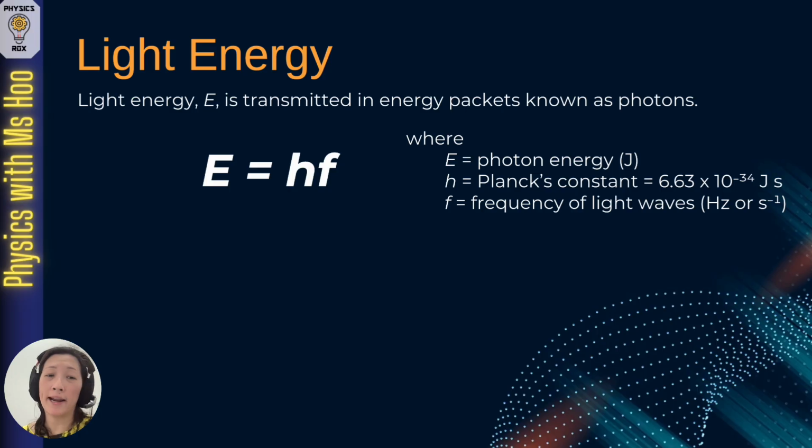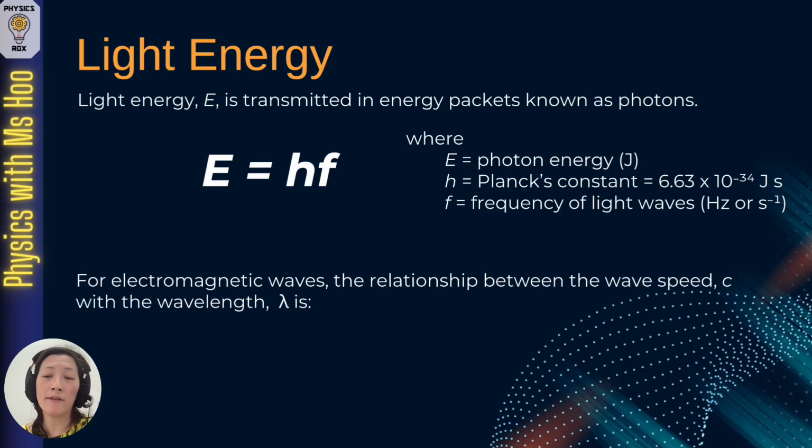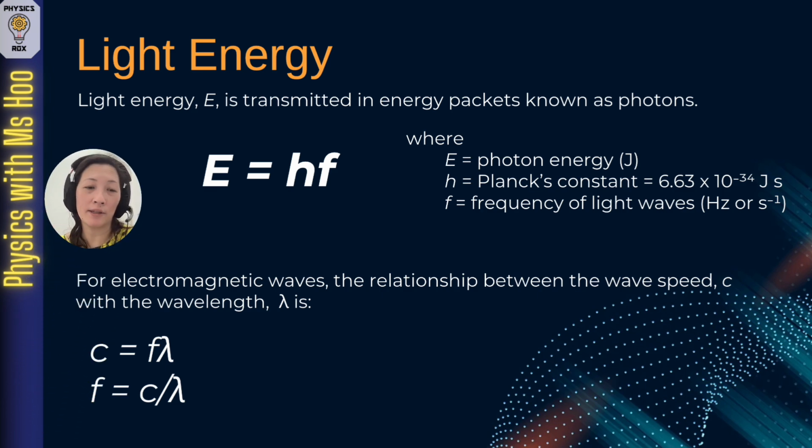Now, in terms of light energy, the equation to calculate light energy is E equals hf, where E equals the photon energy, h is Planck's constant, and f is the frequency of light waves. For electromagnetic waves, the relationship between the wave speed c and the wavelength lambda is c equals f lambda, which is taken from v equals f lambda.